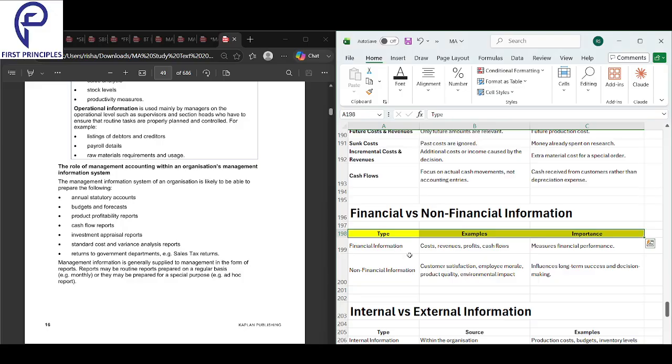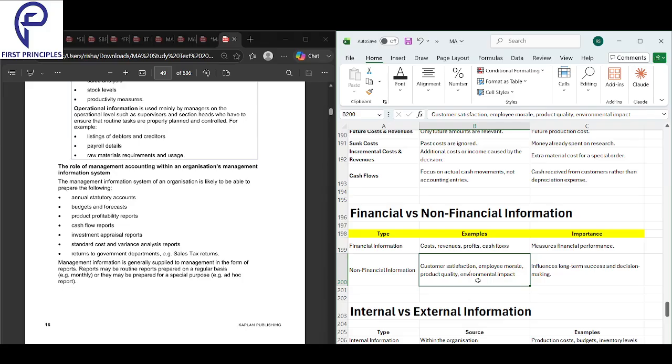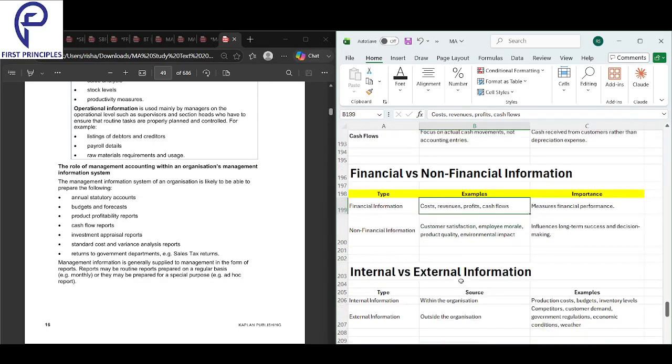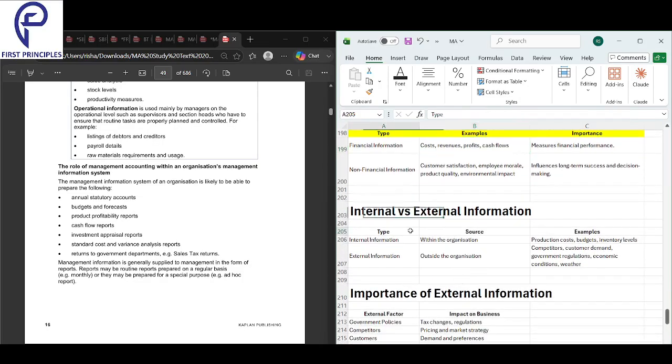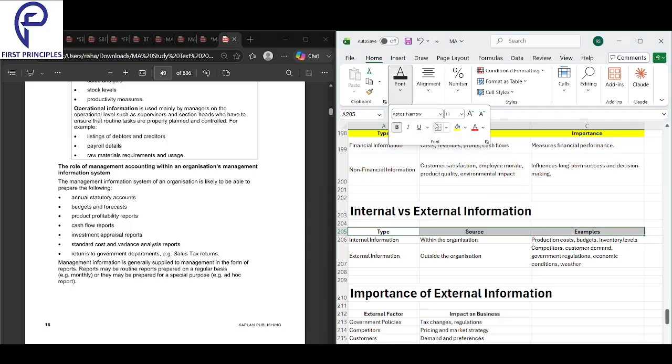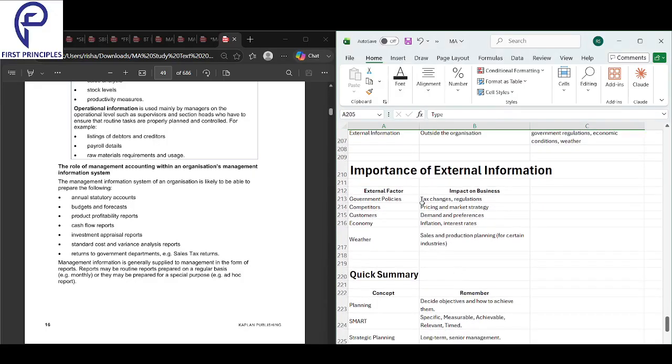Okay, there are two types of information: financial and non-financial. Non-financial examples are customer satisfaction and product quality. Examples of financial information, as we know, are cost, revenue, and profit. There's nothing new about that. Next, external and internal information. External information is from outside the organization. Internal is within the organization.